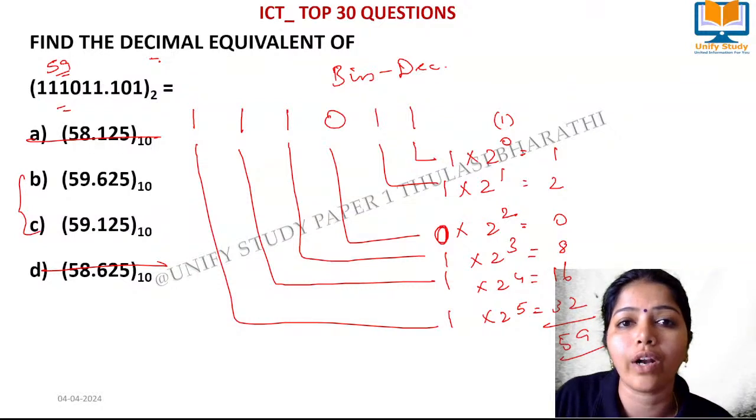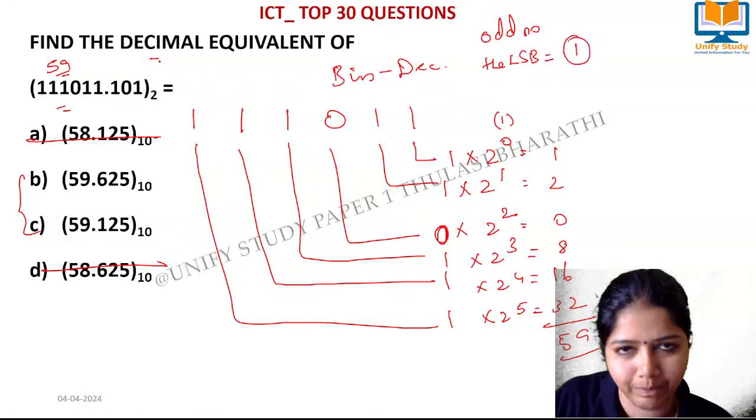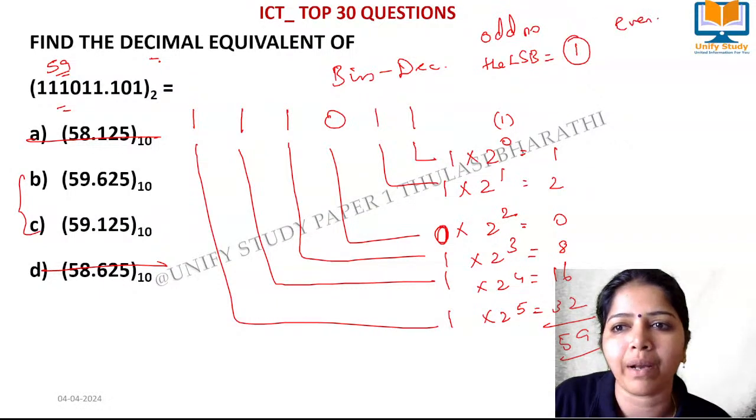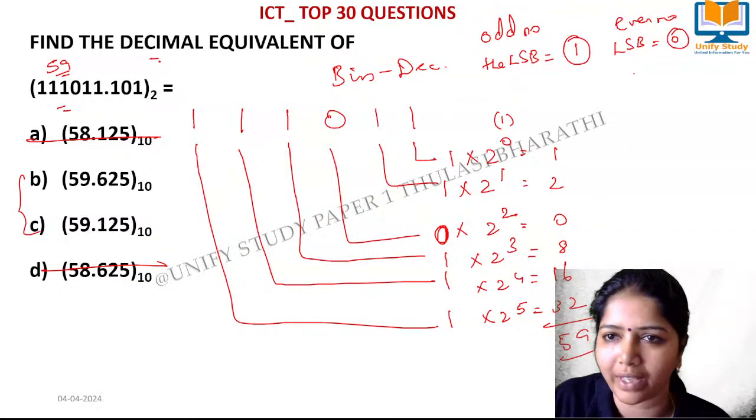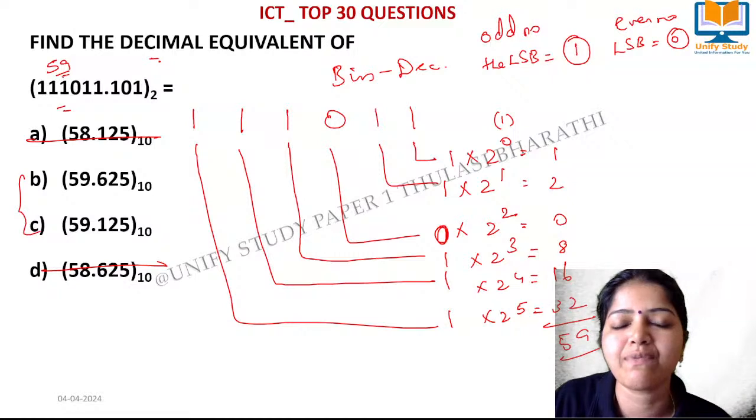I'll give you one more tip. Whenever we have an odd number, the least significant bit will always be 1. If it is an even number, the least significant bit will always be 0. Don't forget. Here the number is 59, an odd number.